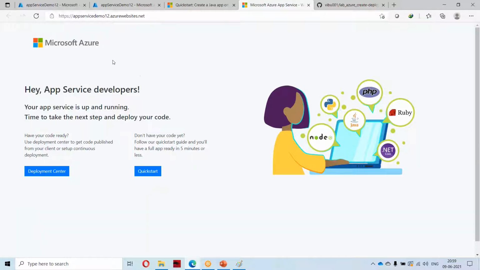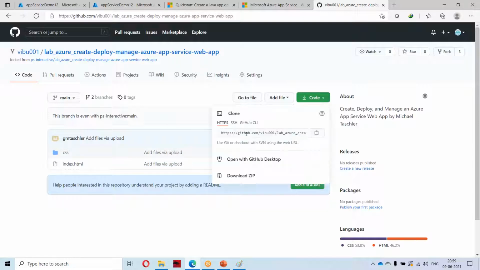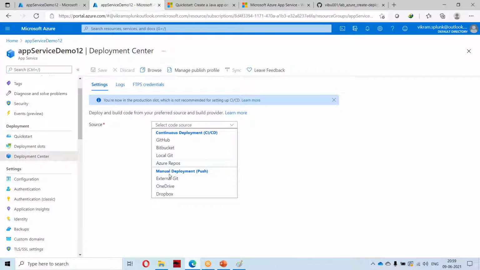Now I want to deploy one application on this URL. For that, I have some Git here. I think everyone is familiar with Git. In this Git, I'm copying the code. Here I'm getting the URL of the Git. I will be doing a manual deployment. I'm not going to do the CI/CD and all those.